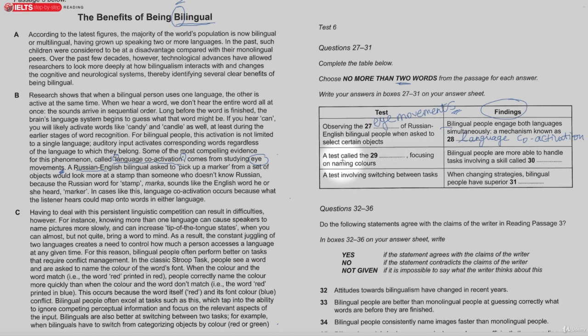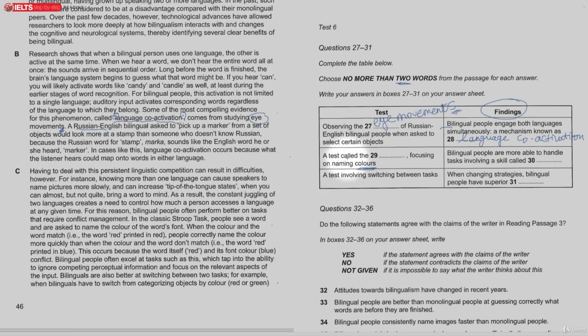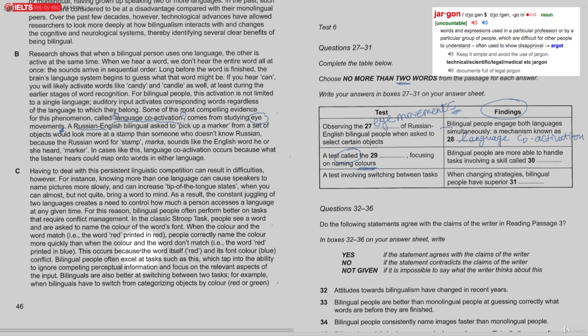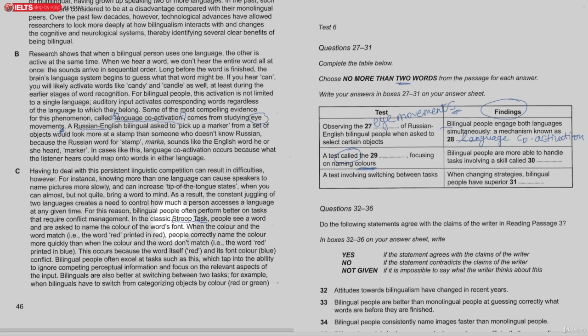Now the next one is a test called something for focusing on naming colors. Now I remember colors down here, in this paragraph, and again this word called, so it must be something that most people wouldn't know. It's a type of jargon. And here, this is the word Stroop task. I would have underlined that because it's capitalized. So people see a word and are asked to name the color of the word's font. Okay, and so that is called a Stroop task.